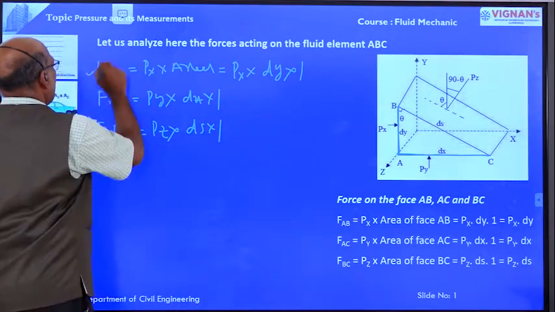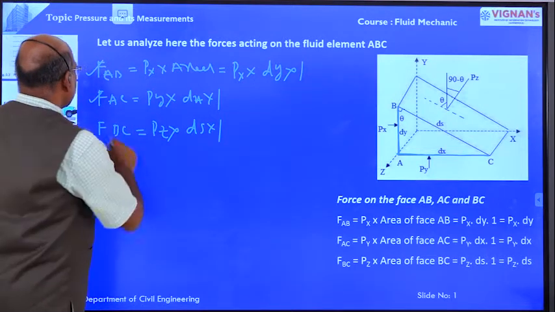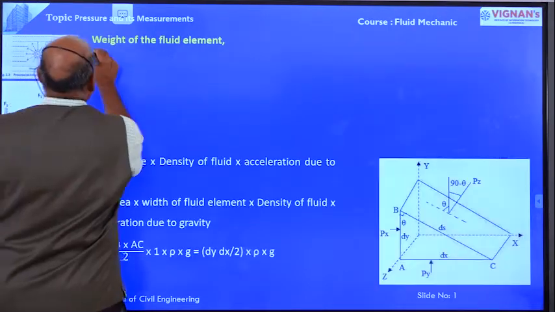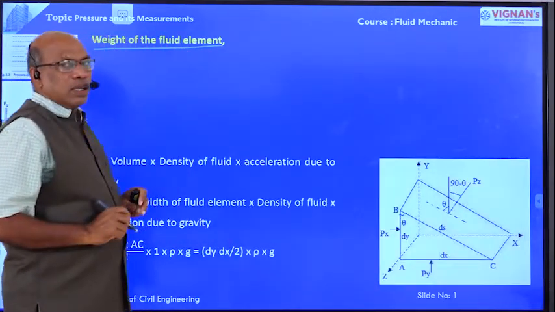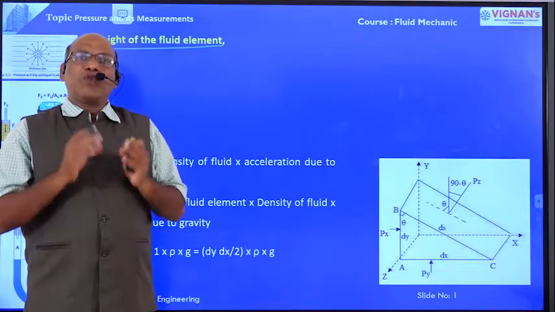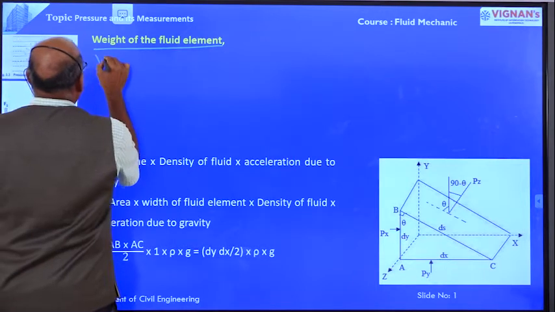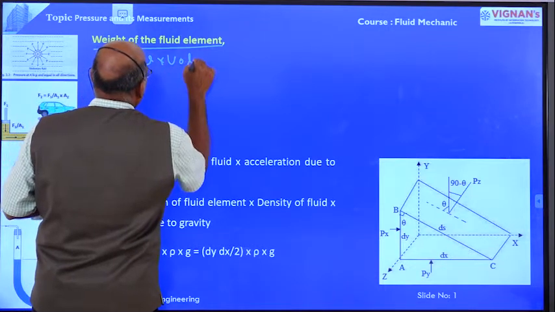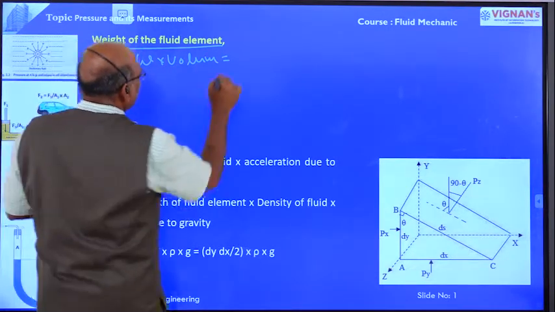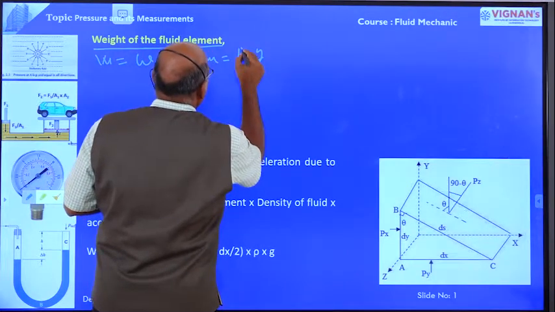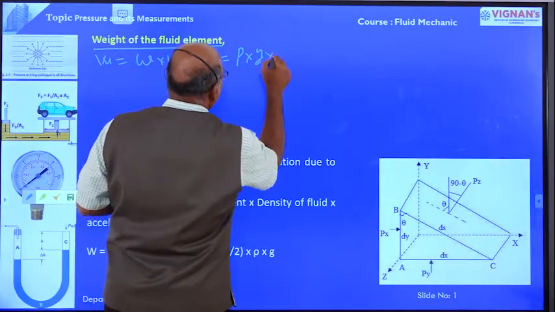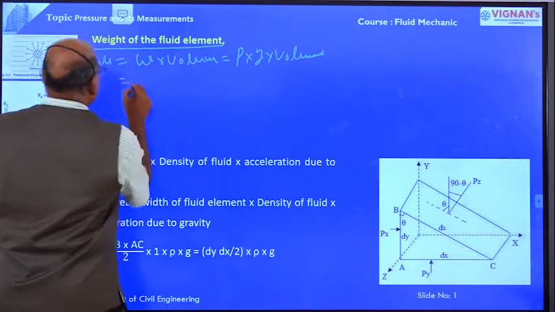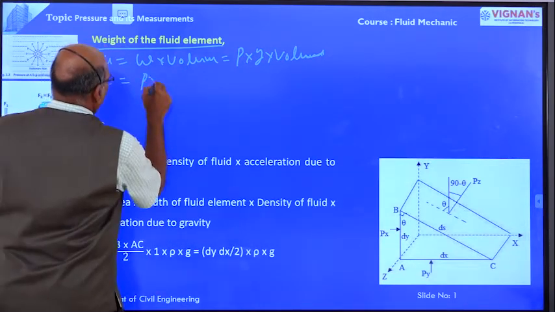This is the force acting on face AB, force acting on face AC, and force acting on face BC. Now the weight of the fluid element. Weight equals weight density into volume. Weight density is nothing but rho into g, density of the fluid into acceleration due to gravity. So weight equals rho g into volume.